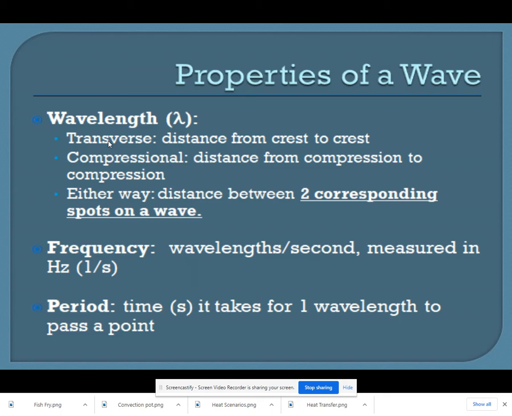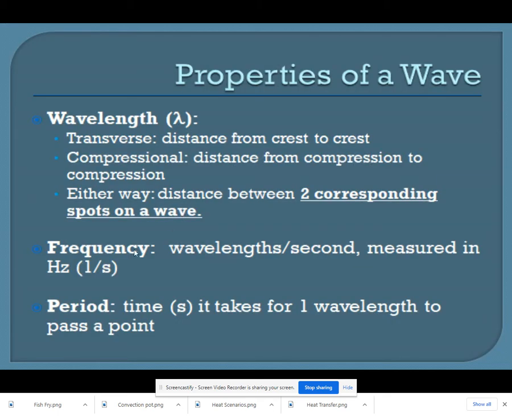Transverse wavelength is the distance from crest to crest. It could also be the distance from rest to rest. In a compressional wave, it's the distance from compression to compression. Either way, whether it's a transverse wave or a compressional wave, and again, we'll talk about what both of those look like in a minute, it's the distance between two corresponding spots on a wave. Or putting it more simply, it's the distance between any point on a wave and the point where that specific part of the wave gets repeated. So if it's the crest, that's like the mountaintop, it has to go until the next mountaintop.